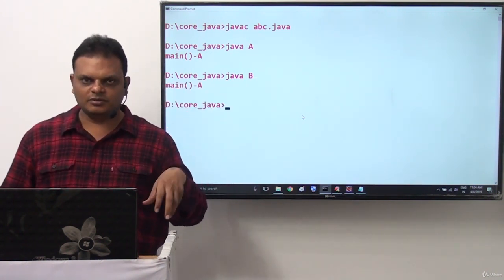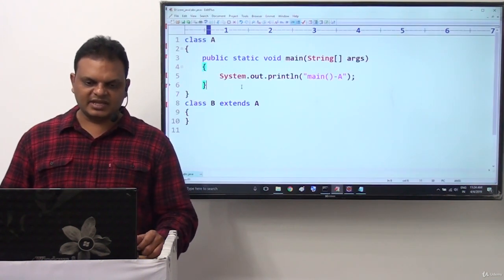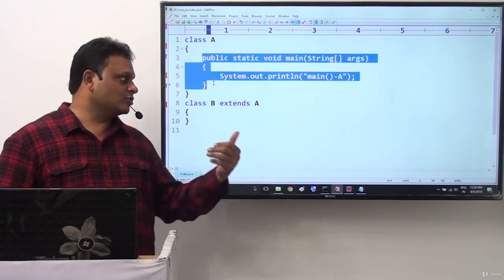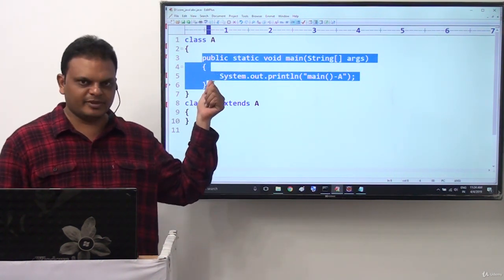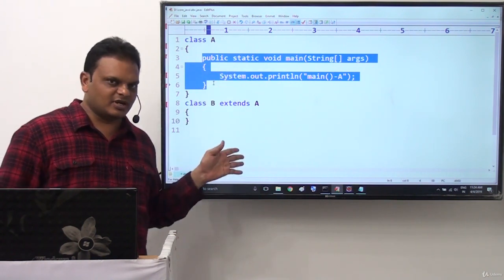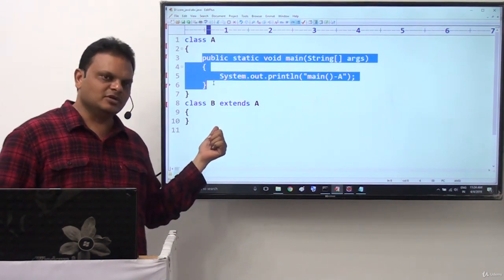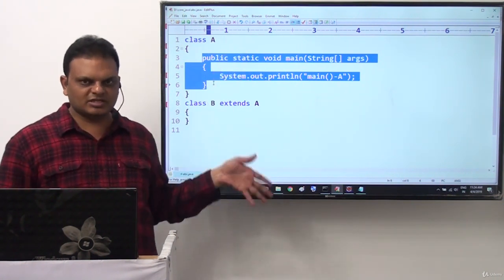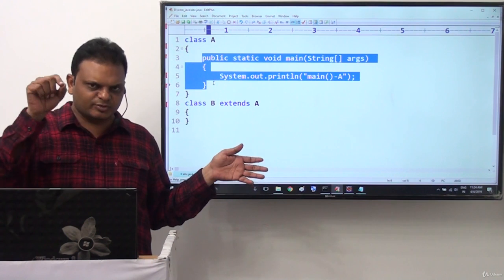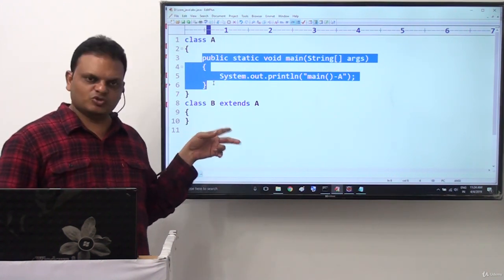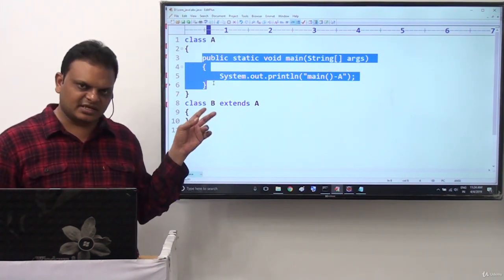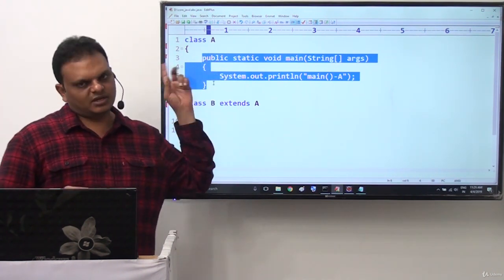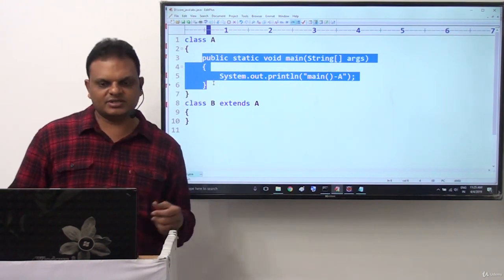So it is possible. Why? Because basically inheritance is available. Superclass A class main method automatically will come to its subclass. Why? Because this main method is a public method and automatically the superclass methods will come to subclass. So automatically this main method is available inside the class B. Same superclass method is available. So if we provide Java space B, first JVM will search for main method directly inside the class B. If it is not available, then JVM will search for main method in the superclass A. Now in superclass A it is available, so we can access it directly.